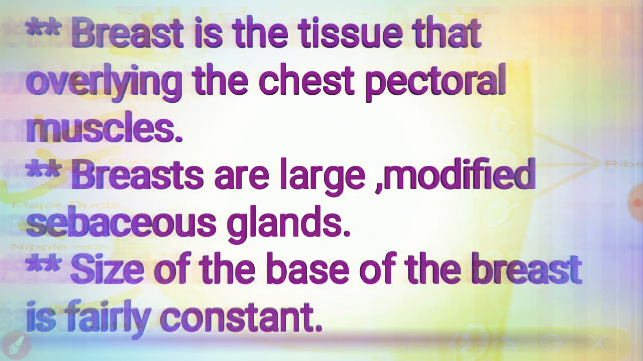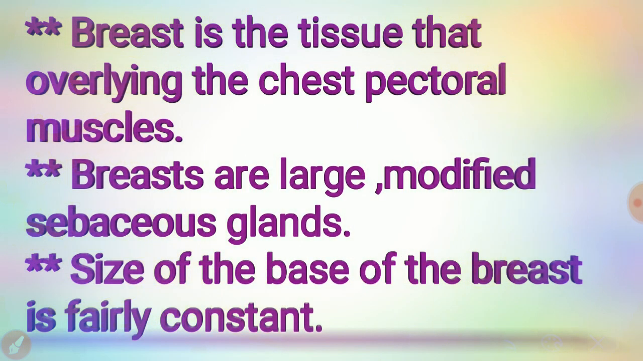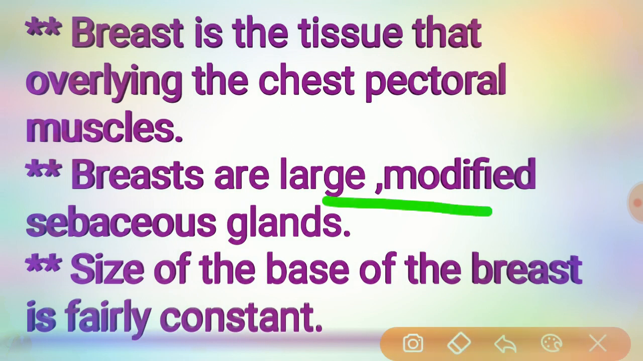Okay, let's see the breast. We know that the breast is the tissue overlying the chest pectoral muscles. These breasts are large modified sebaceous glands, so sebaceous glands will be present over the breast. Here the size of the base of the breast is constant, like the reproductive organs, because the breast is concerned with lactation following childbirth.